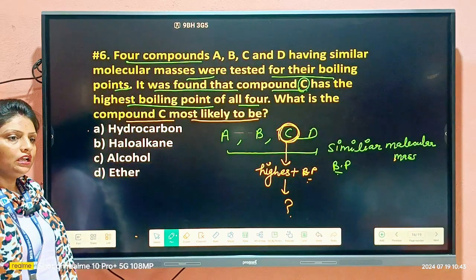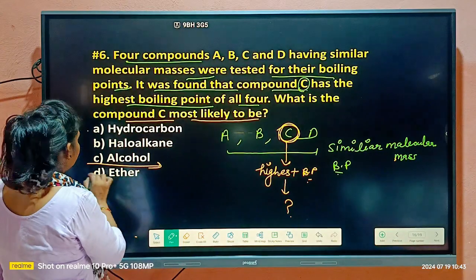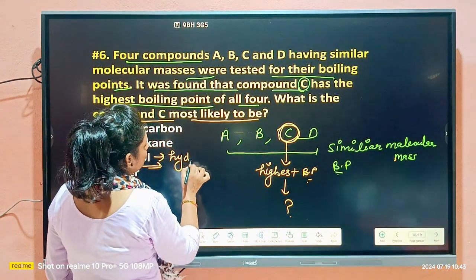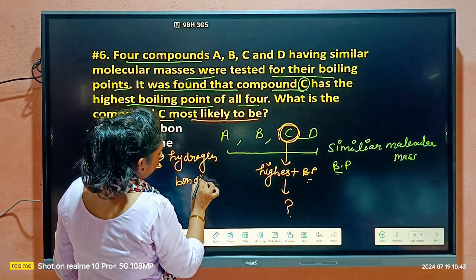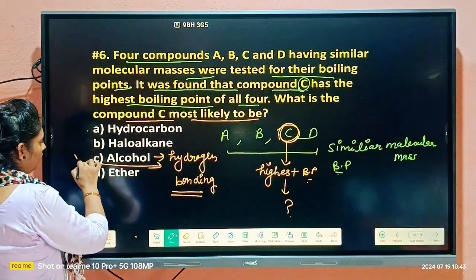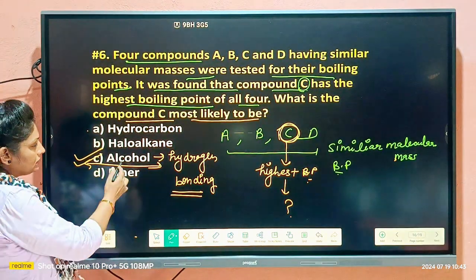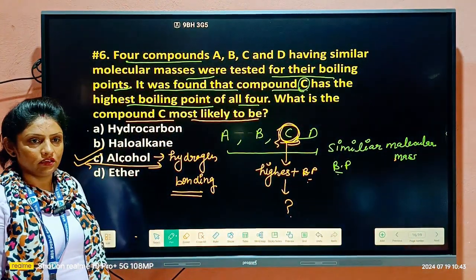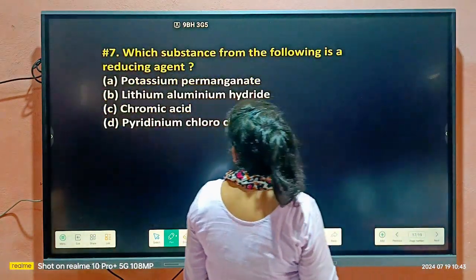It may be the alcohol, because we have already discussed that alcohol molecules show intermolecular hydrogen bonding. Due to the formation of hydrogen bonding between them, they have more boiling point. So here compound C may be an alcohol. Clear to you or not?